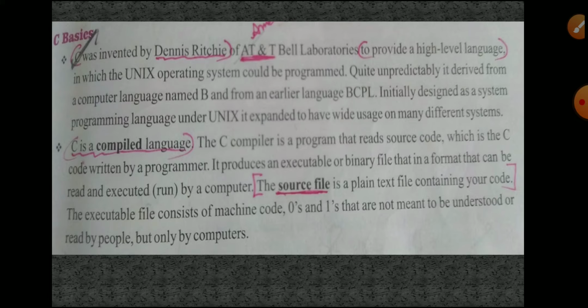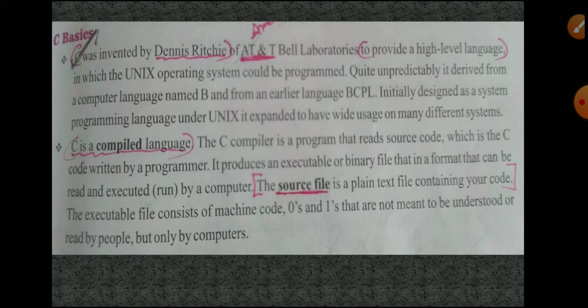So this program is normal source code only. As I already told you, we prepare everything in the computer and type it in normal text. That is called source code. After that we have to compile and then run that program.